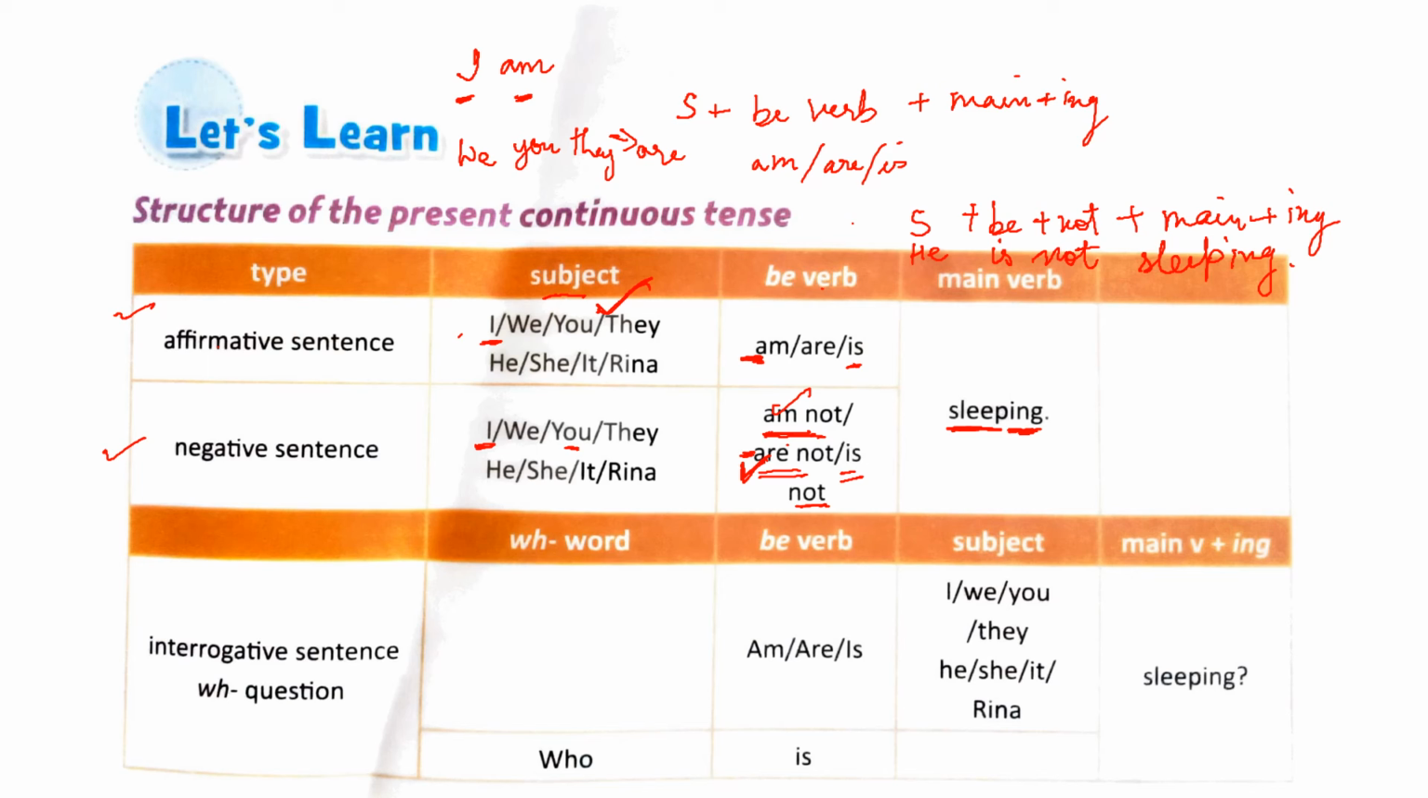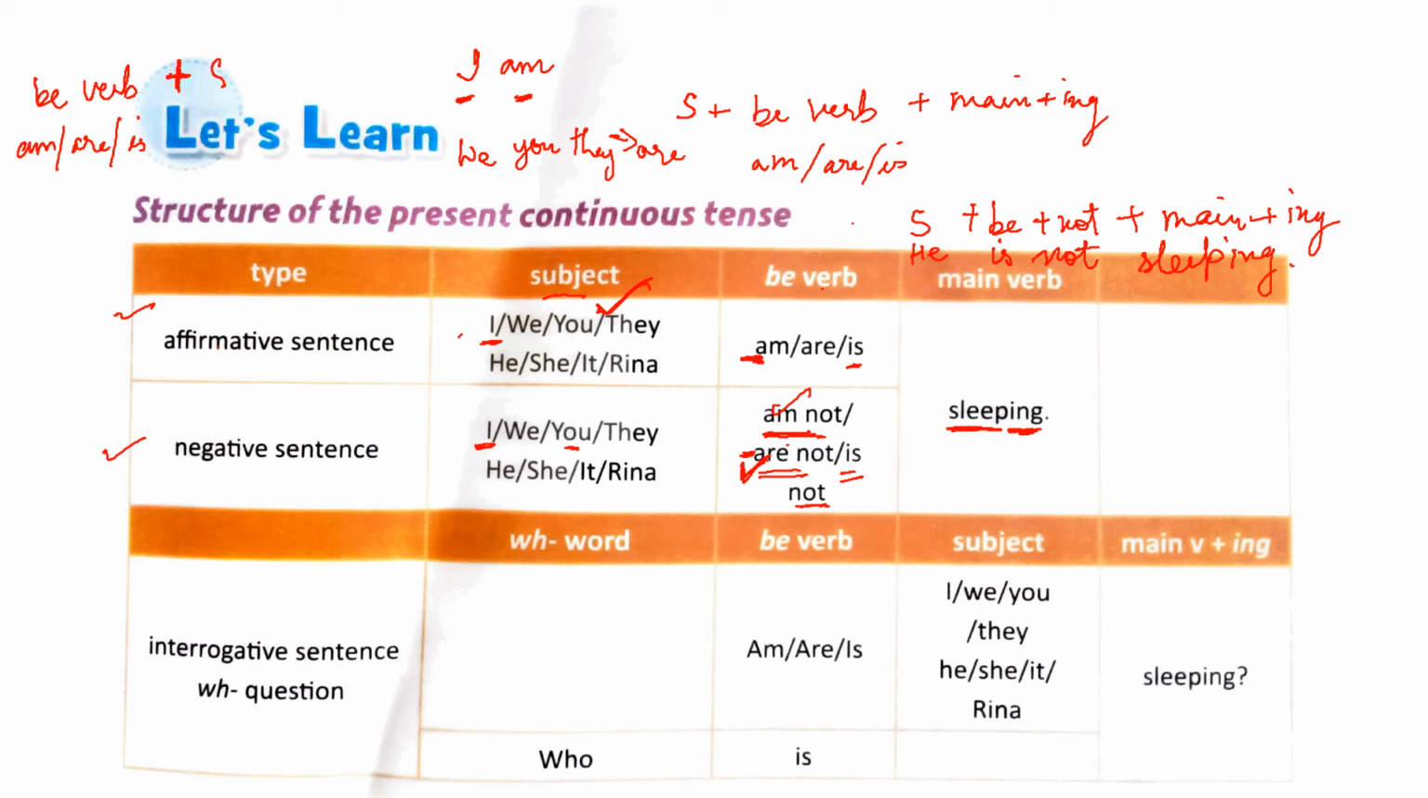Now let us see how we can form interrogative sentences and WH questions. Interrogative sentences are nothing but question sentences, sentences that carry a question, right? For that, the structure is, first you will write the be verb. The be verb can be am, are, or is. Interrogative sentences in present continuous start with the be verb.